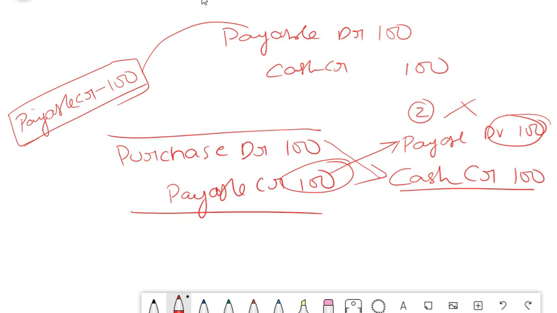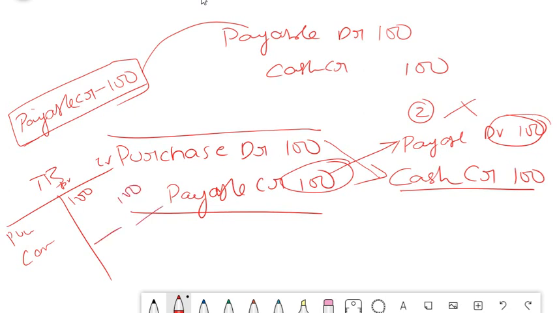Now this is what goes into your trial balance. In your trial balance, this purchase of 100 is shown as debit and cash is shown as 100 credit. Assuming that this is the only entry in that entire year, you will show that purchase has a debit of 100 and cash has a credit of 100. So now your trial balance is matching, isn't it? 100 and 100, assuming that there are no other transactions. But what happens here is sometimes they post the wrong entry. If this entire entry is not posted, no headache at all.